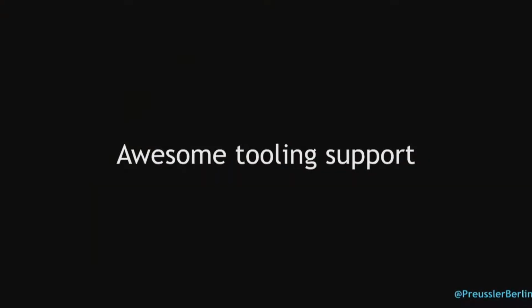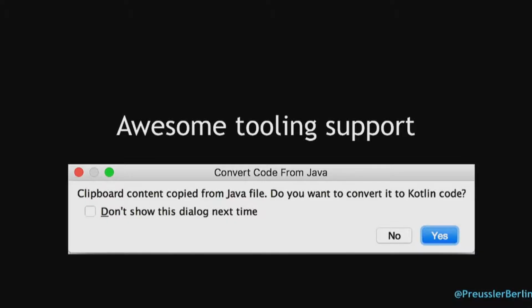So we're going in circles. The good thing about Kotlin is that this language is built by a tool manufacturer. It is by JetBrains, the guys that wrote IntelliJ, which is the base for Android Studio. So the tooling support is already much better than, for example, Swift support for iOS developers. I'll give you one example. Try to copy Java code into a Kotlin file. IntelliJ will ask you, hey, this is a Kotlin file, do you want to convert it? So the tooling support cannot be better when you think about a new language.